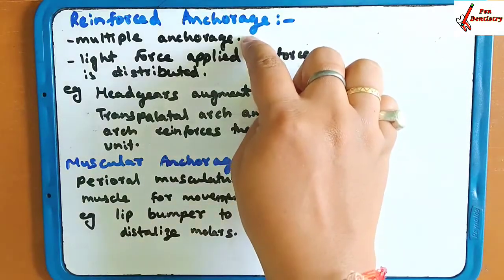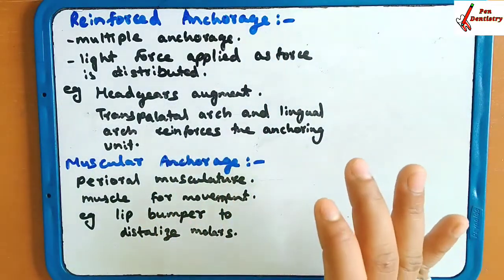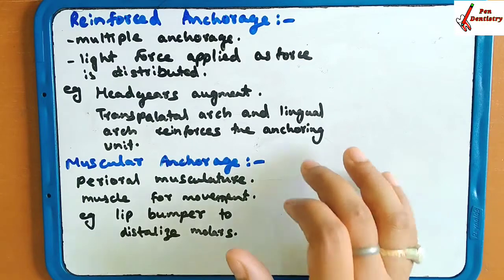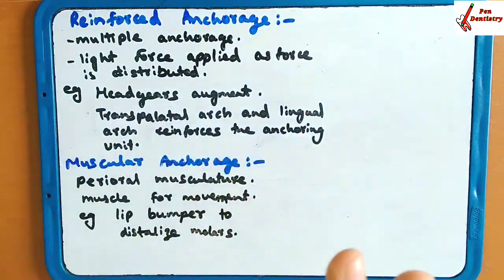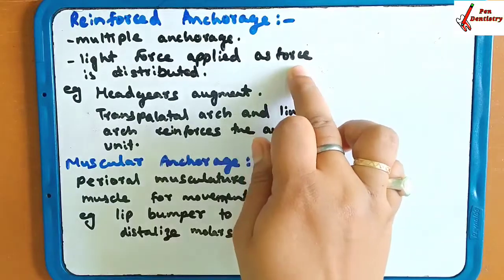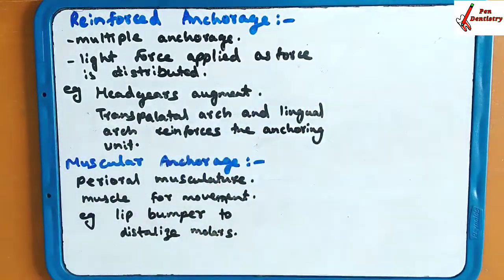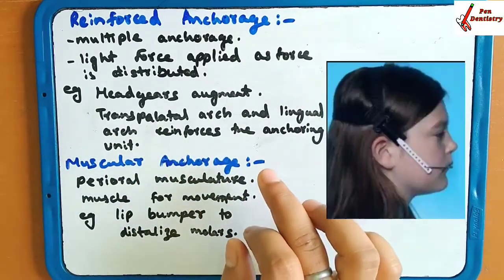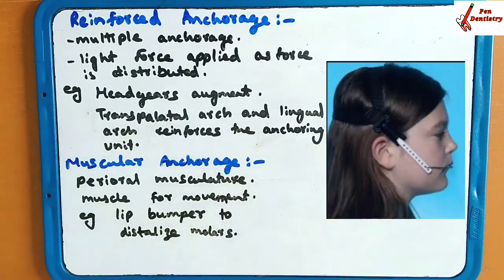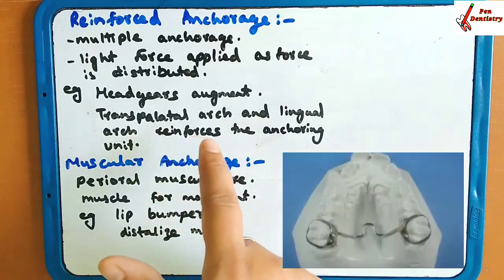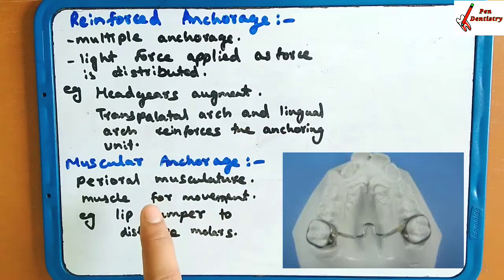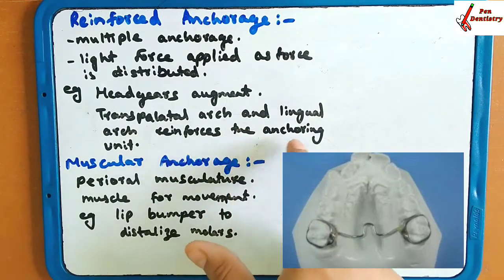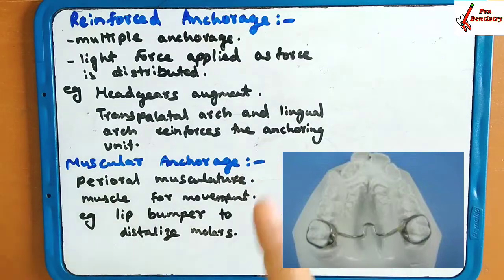This is added at a wide range of the opposed tooth. As the anchorage is multiple, the force applied here is light force, as the force is distributed to all the regions. The examples here are headgear augment, the transpalatal arch and the lingual arch that reinforce the anchorage unit. This was the reinforced anchorage.